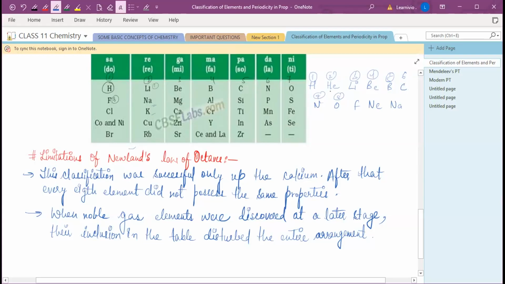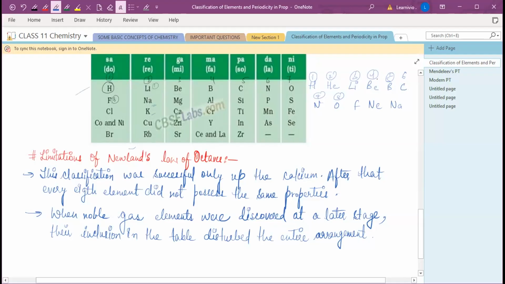But when the noble gases are included, hydrogen and oxygen do not have similar properties. Hydrogen and oxygen did not have similar properties. That's the major limitation when the noble gases were discovered and included in this table.